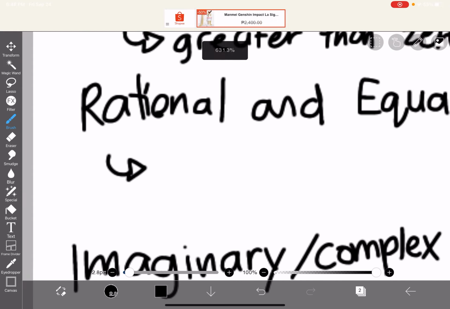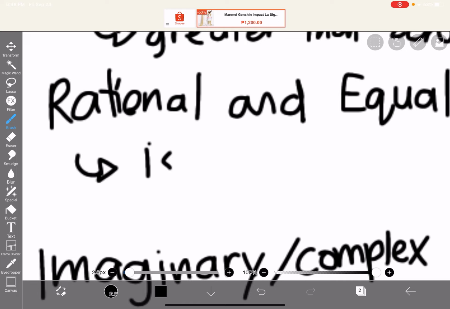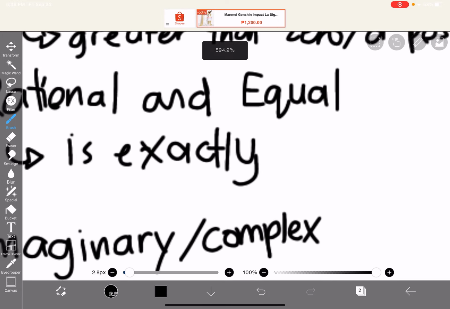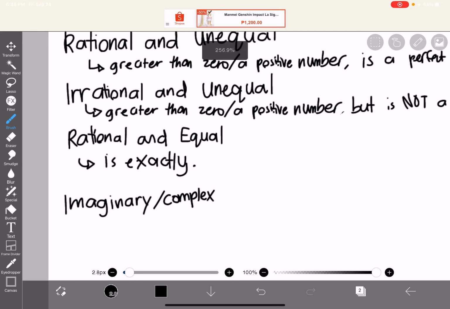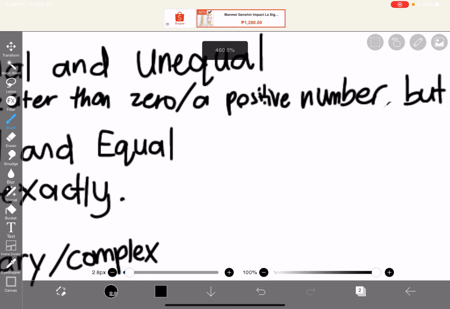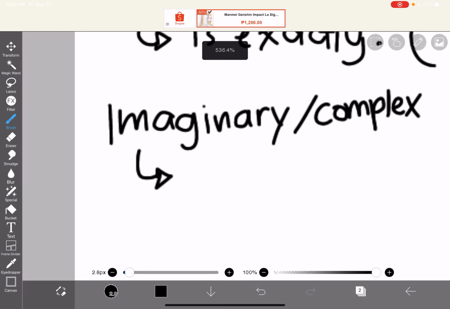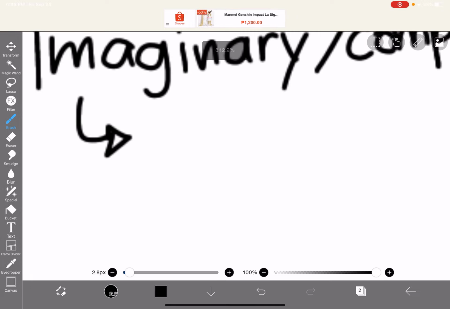Rational and equal is exactly 0. Like, if the discriminant is 0, then that's the rational and equal. Imaginary or complex is a negative number or lesser than 0.